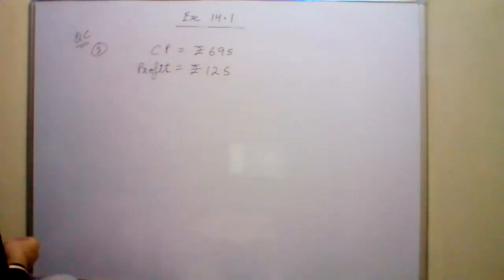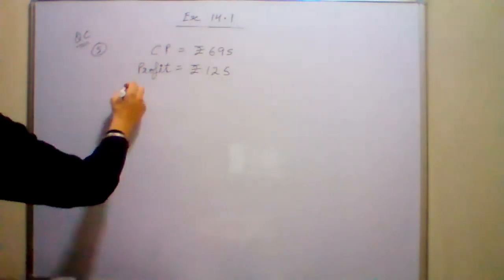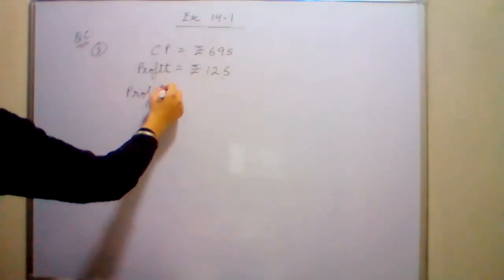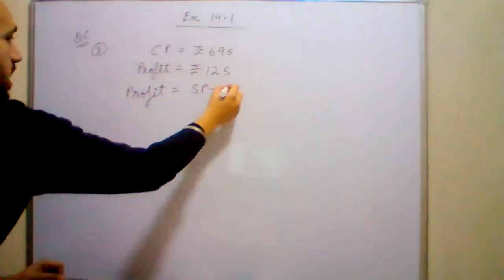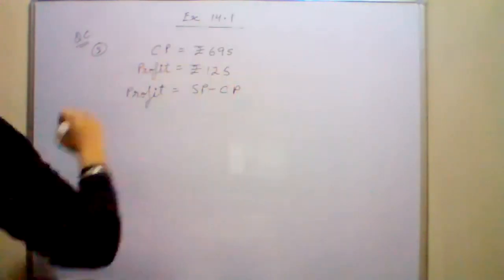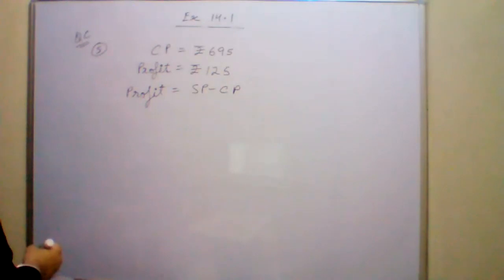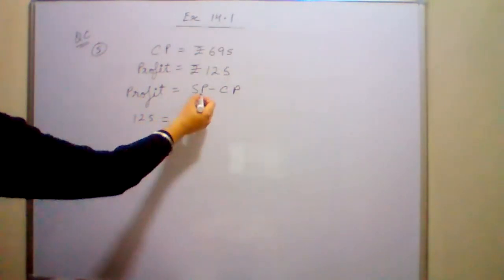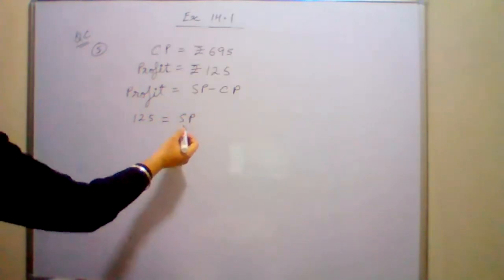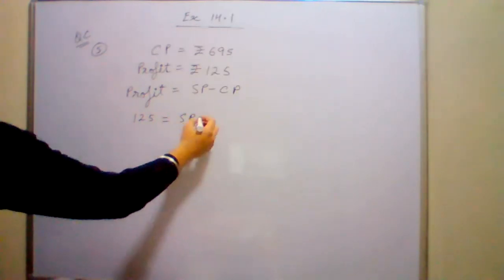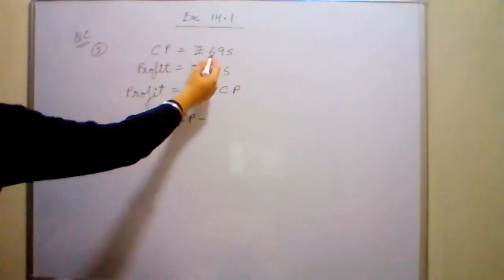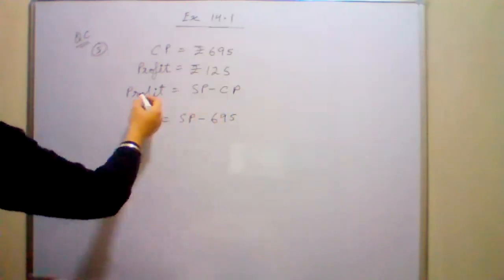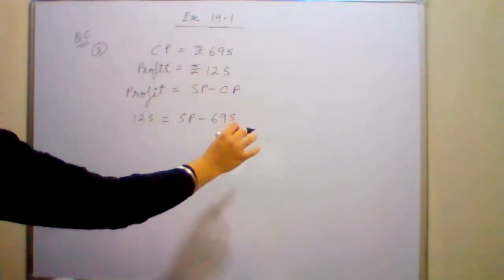Now pay attention here. You have to find the selling price. So we will use the same old formula of profit. What is the same old formula of profit? Profit is selling price minus cost price. This is the same old formula. So profit we know, it is 125. Selling price we don't know, we have to find the selling price. But this time we know the cost price, 695.